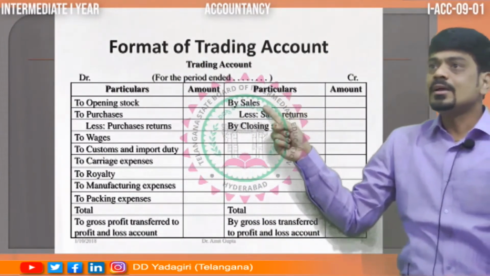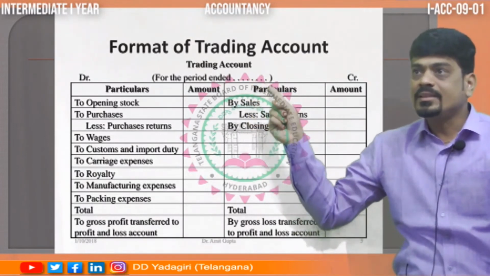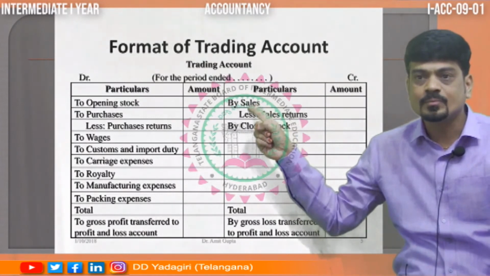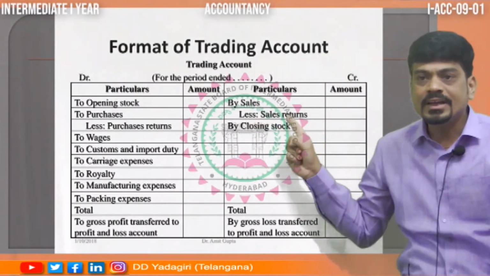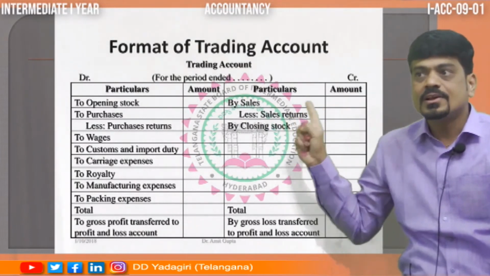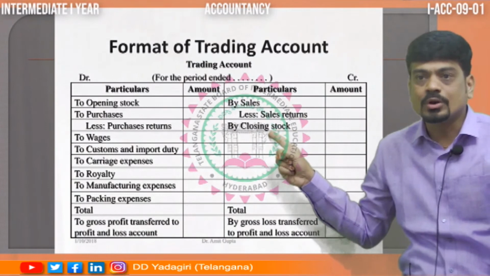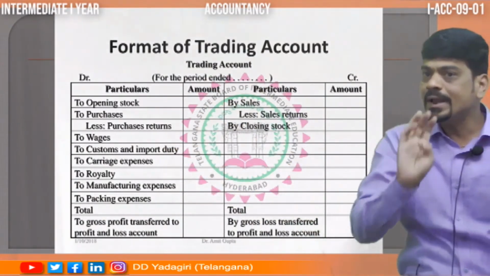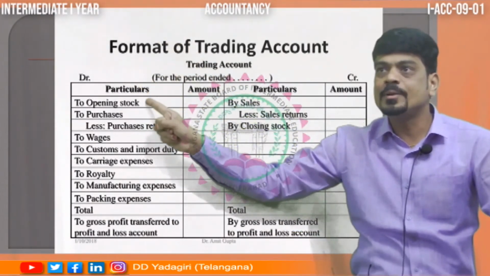Then comes the credit side. First, we take by sales, and the sales we write as by sales is called gross sales. From that, when we subtract sales return, otherwise return inwards, we get net sales, and then the closing stock. Once these postings are done, there are 4 items I am telling you. On the debit side, the first item will always be opening stock.